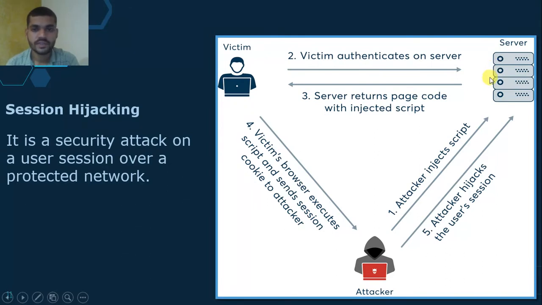In the third step, the server returns the page code with the injected script.